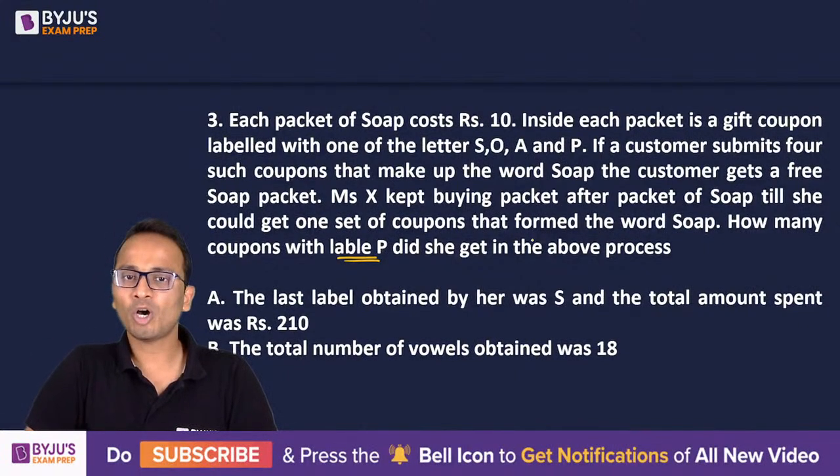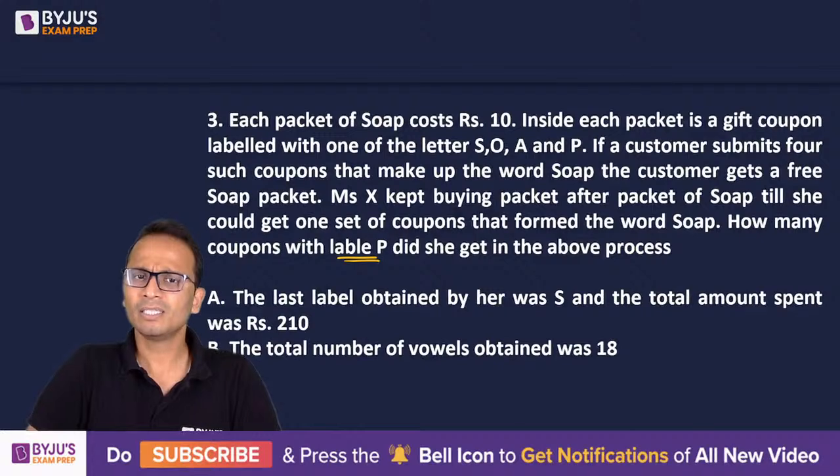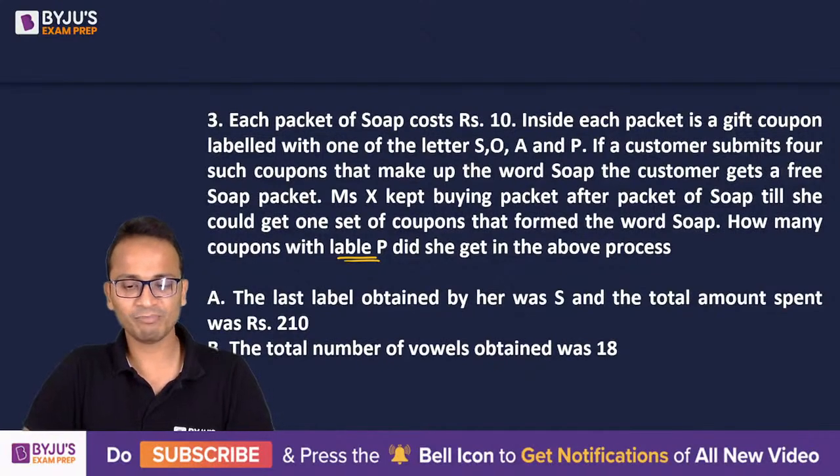Statement A: the last label obtained by her was S and the total amount spent was 210. Statement B: the total number of vowels obtained was 18. Now, an interesting question of game theory.